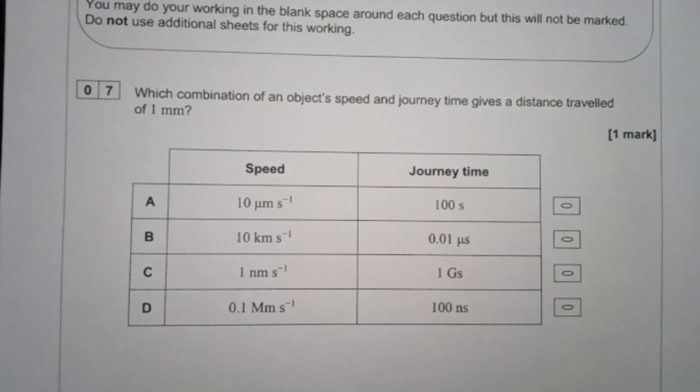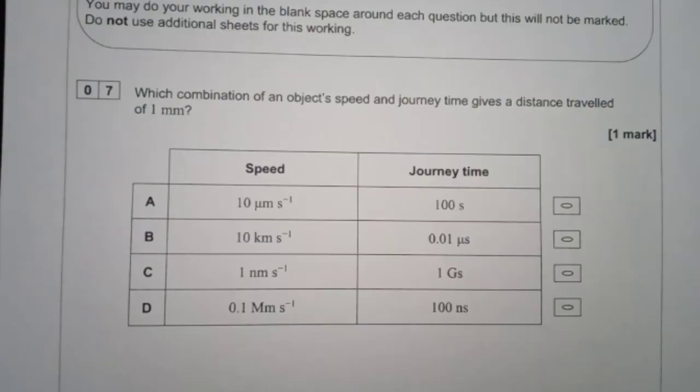We've made it onto the multiple choice, my saving grace. Thank God. Question 7. Which combination of an object's speed and journey time gives a distance travelled of 1 millimeter? Right, well, distance equals speed times time, so just times them together. That's option A. Because 10 times by 100 is 1,000 micrometers, which is 1 millimeter. There we go, A. Question 8.